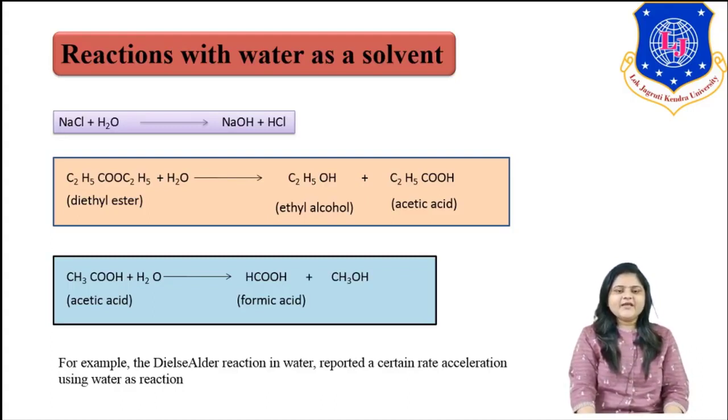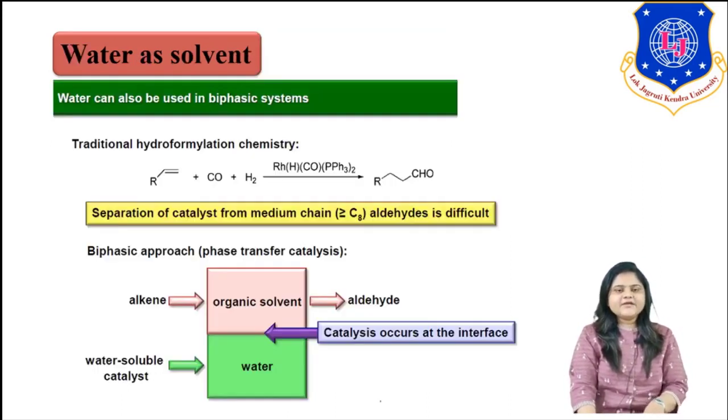Another one is in which diethyl ester reacts with water to give ethyl alcohol and acetic acid. Third example is acetic acid with water will produce formic acid, and along with this CH3OH, right? The most helpful, or advantageous, example of water as a solvent is the Diels-Alder reaction. In a conventional system, this reaction was very difficult, but this reaction in water will lead towards the formation of high yield, right? So this is water as a solvent.